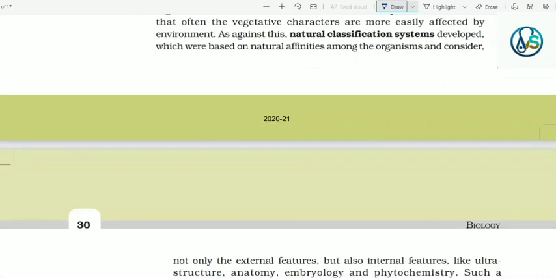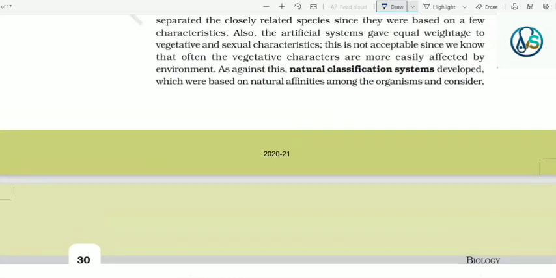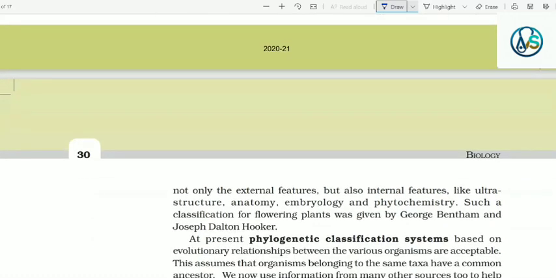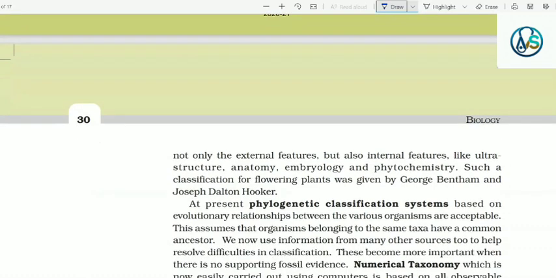This is not acceptable, since we know that often the vegetative characters are more easily affected by environment. As against this, natural classification systems developed, which were based on natural affinities among the organisms and consider not only the external features but also internal features like ultrastructures, anatomy, embryology and phytochemistry.